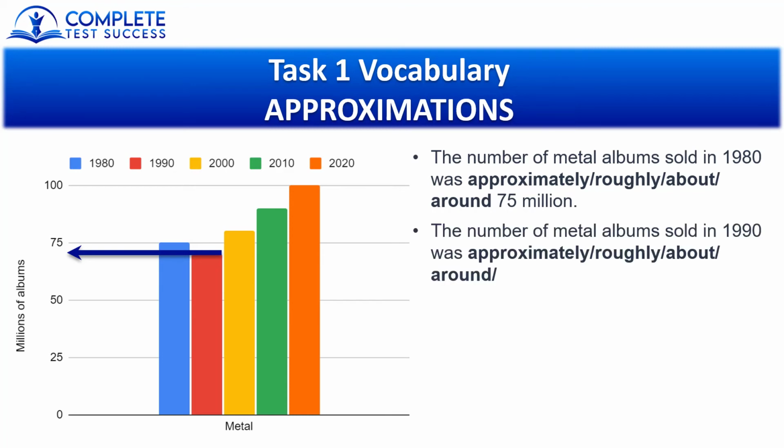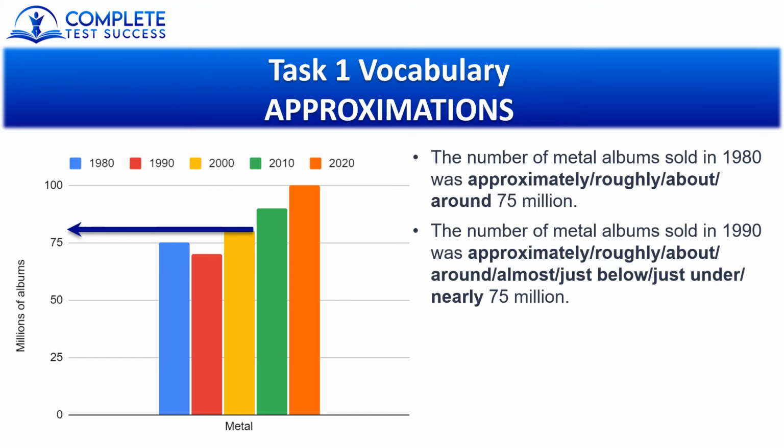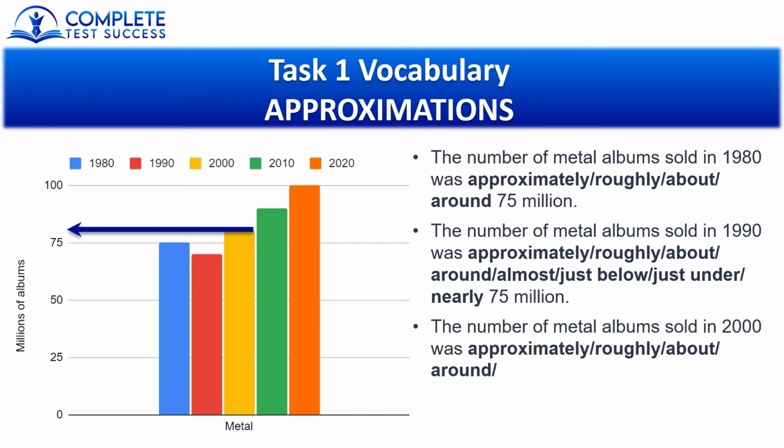The number of metal albums sold in 1990 was approximately, or roughly, or about, or around. But this time, because the number is definitely under 75, I have a few extra words that I can use instead. Almost, just below, just under, or nearly 75 million. And then for the year 2000, I can use the words that were already suitable in the first two. The number of metal albums sold in 2000 was approximately, or roughly, or about, or around. And this time, the number is definitely over 75 million, so I have a few extra options in this context as well, just above or just over 75 million.